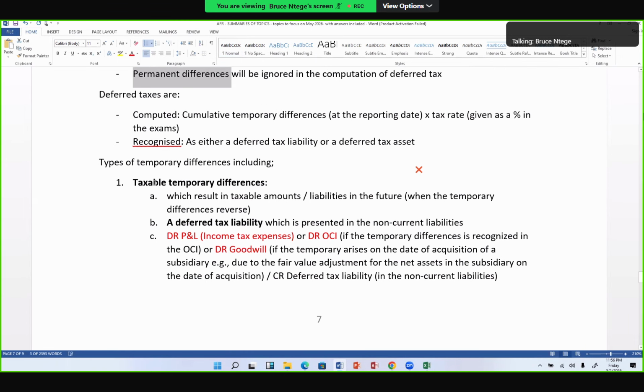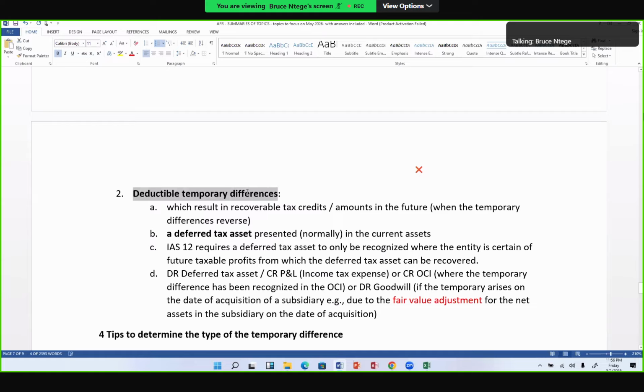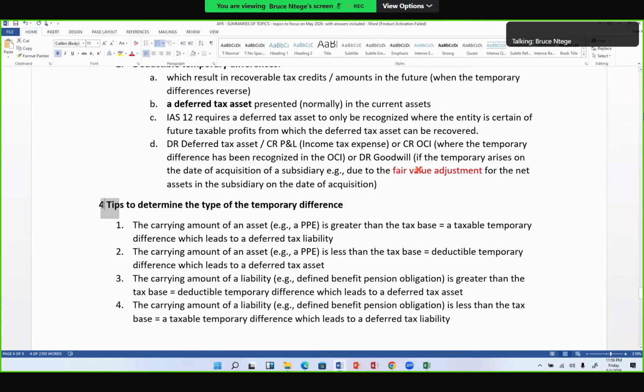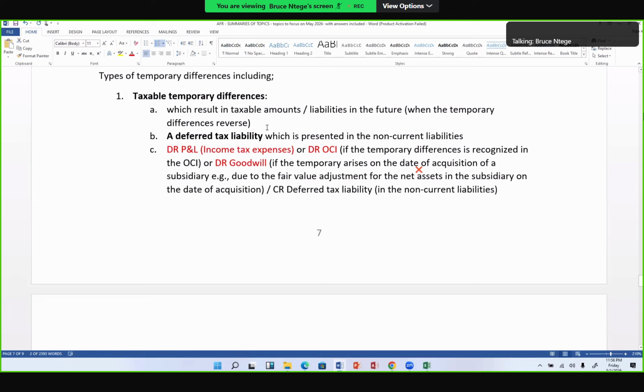If it's a temporary difference, then go ahead to determine the type. Is it a taxable temporary difference, or is it a deductible temporary difference? How do you determine the type? Use these 4 tips. You say that difference I saw, it tells me that the carrying amount of the asset is bigger or greater than the tax base. Mr. Examiner, this is a taxable temporary difference. And because it's a taxable temporary difference, when I apply the tax rate, I'm going to get a deferred tax liability, which I will need to be presenting in the non-current liabilities.